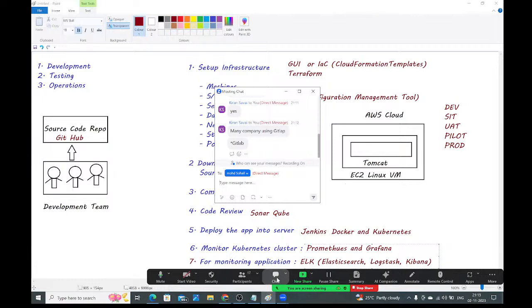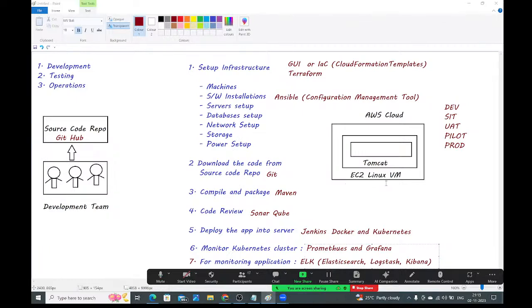There is no difference. GitHub and GitLab both are Git products only. Is it clear, guys?